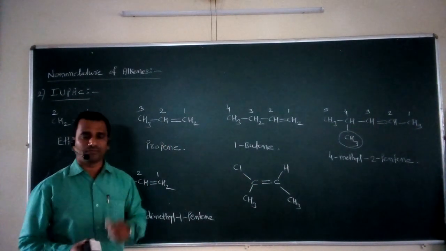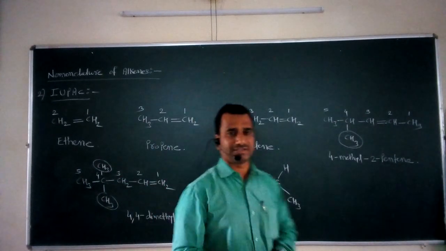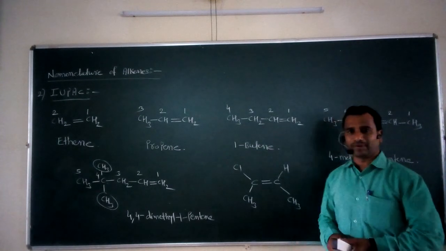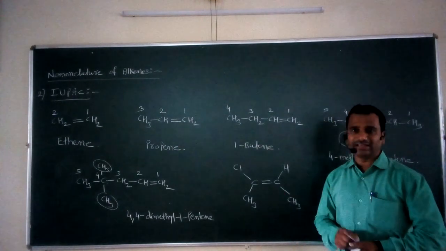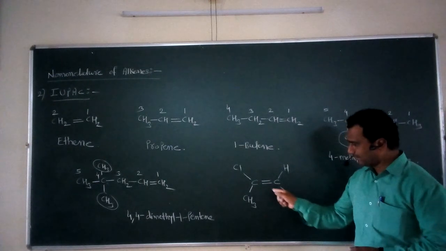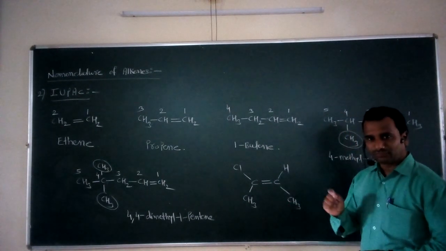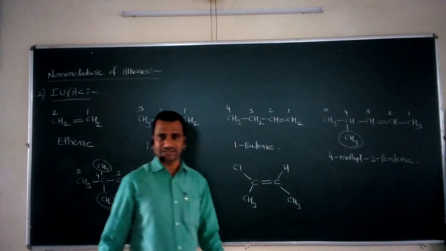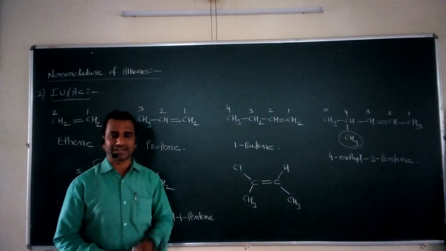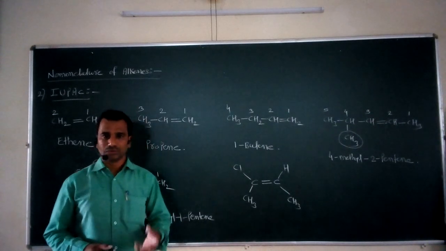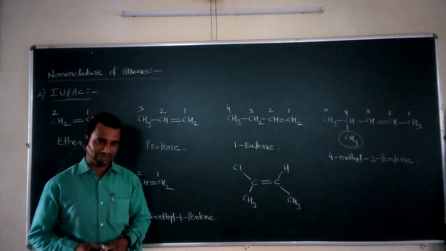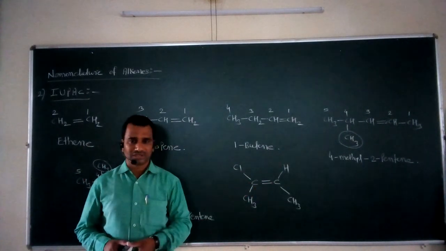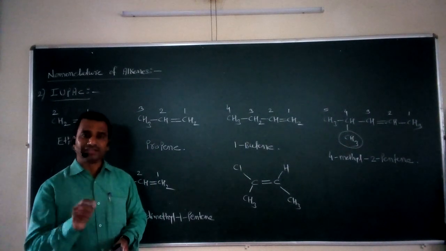Now for such a type of compound, if we want to assign the IUPAC name, what do you have to do? Just looking at this compound, we get one hint that the isomerism we discussed in the last 2 lectures, that is geometrical isomerism, can be used for such a structure. Carbon double bond carbon is there. Now you have to look at the relative position of the similar groups.